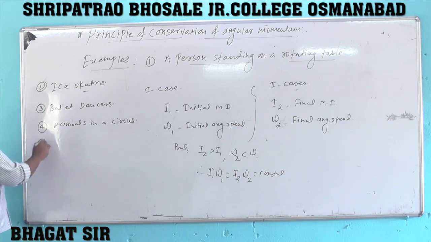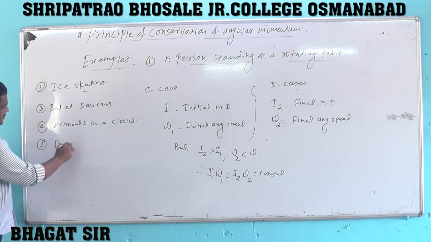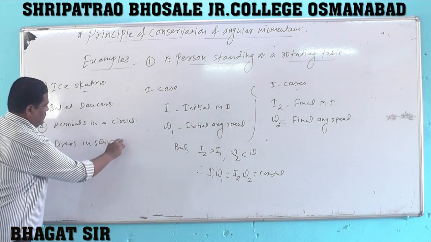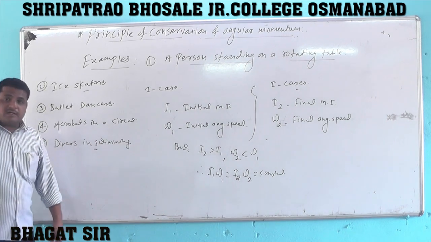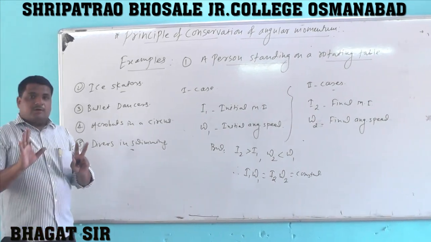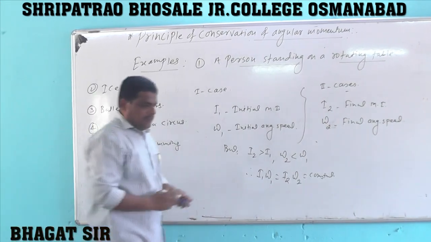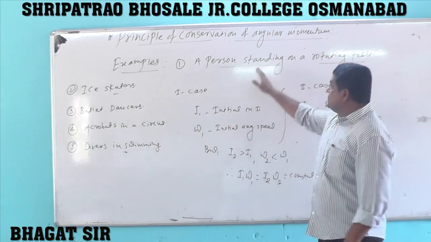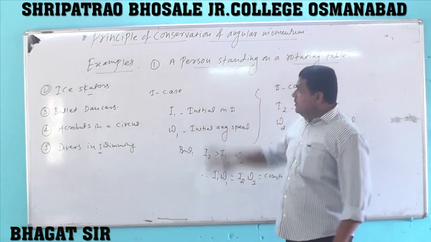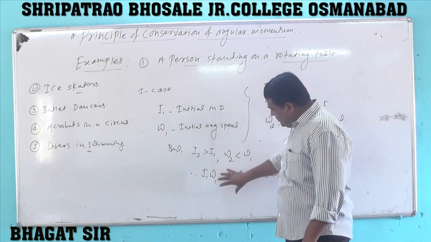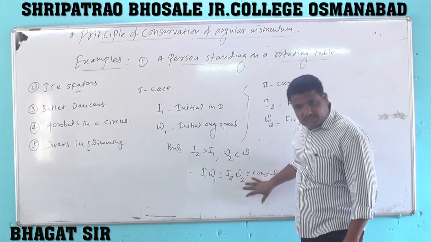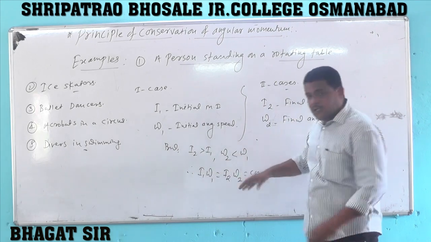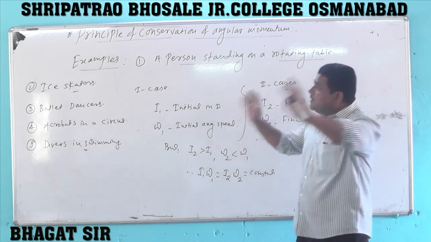Fifth example is divers in swimming. All these are some important examples of the principle of conservation of angular momentum. First example we have already explained, a person standing on a rotating table. In this case, the principle of conservation of angular momentum is obeyed. Total initial angular momentum is equal to total final angular momentum.